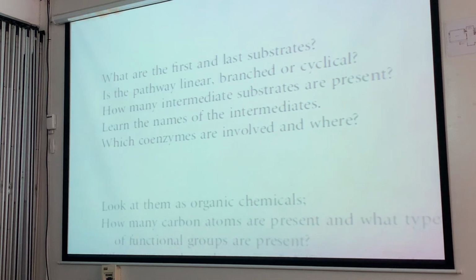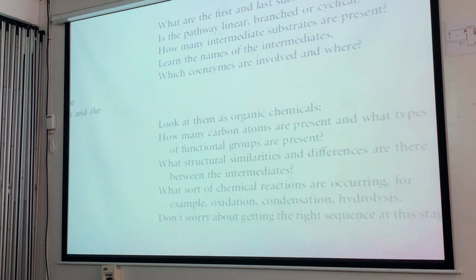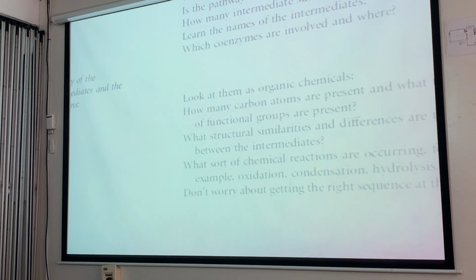So take note of the first and the last substrates. How is the pattern organized? Is it cyclical? Is it linear? Is it branched? How many intermediates? What are these intermediates? What are the coenzymes involved? And where would you find them?